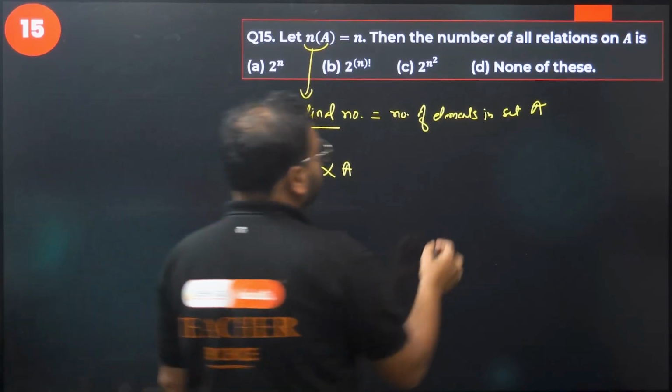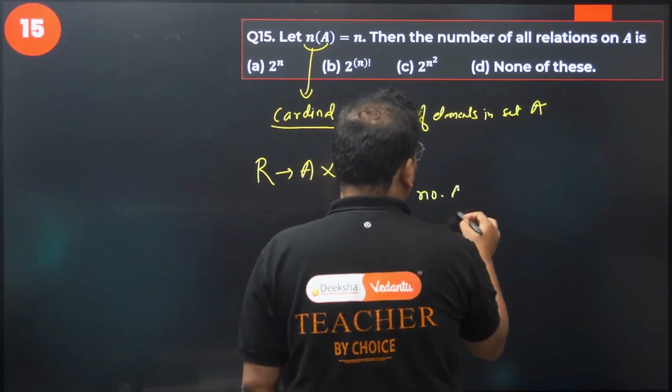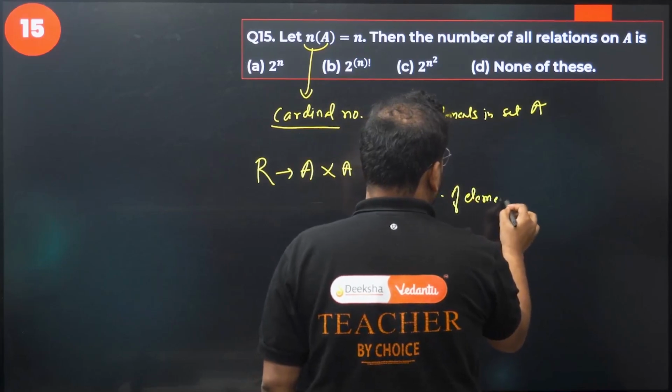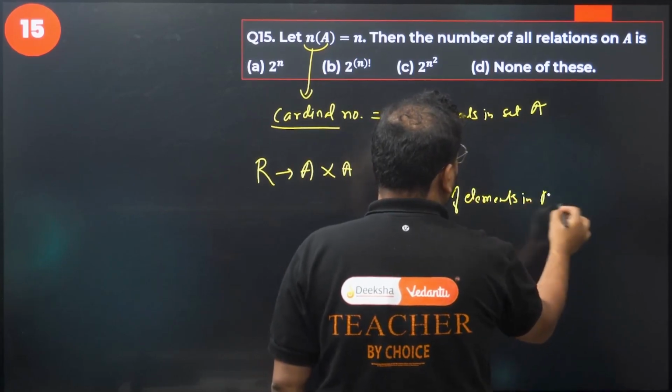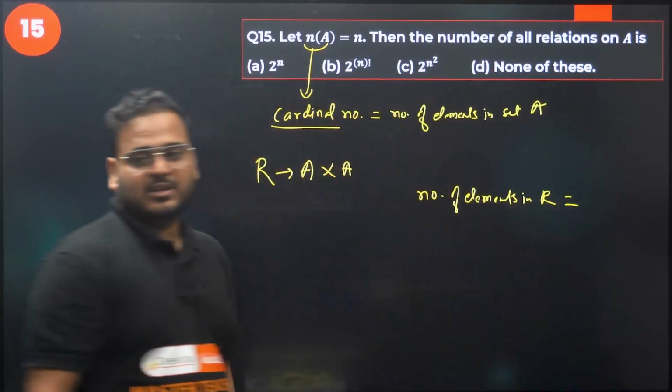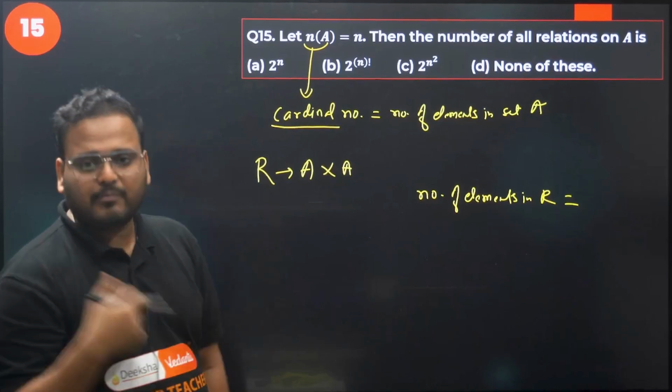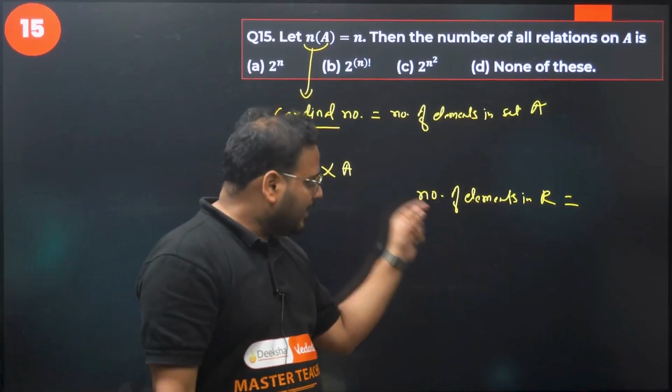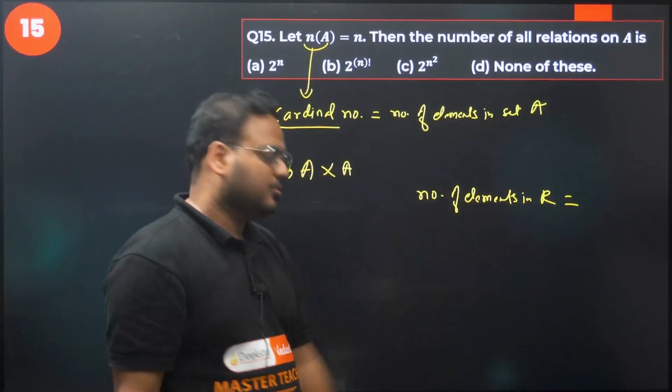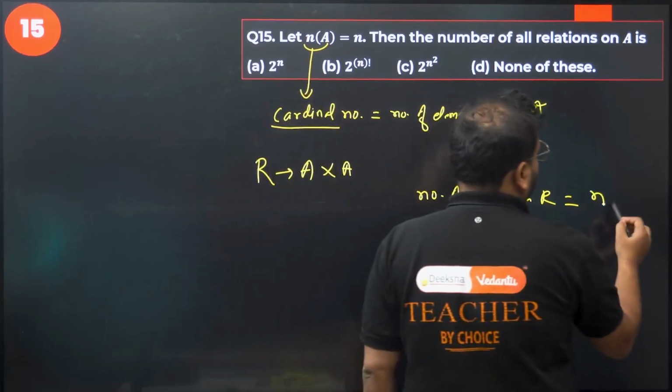So first thing will be finding the number of elements in the relation R. The name of the relation, I've given that name to be R. So the number of elements in the relation R, how do you find that? That comes like this, n cross n.